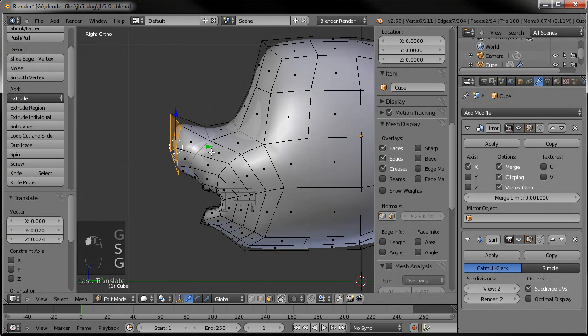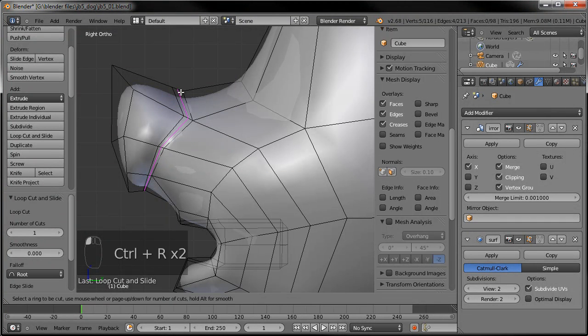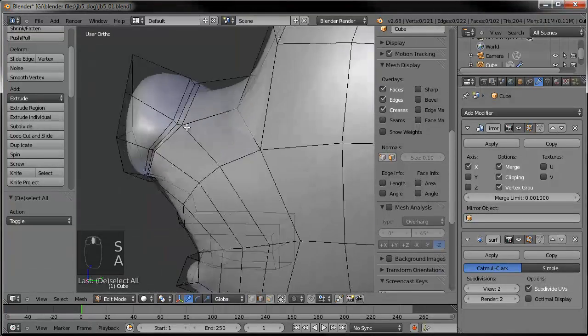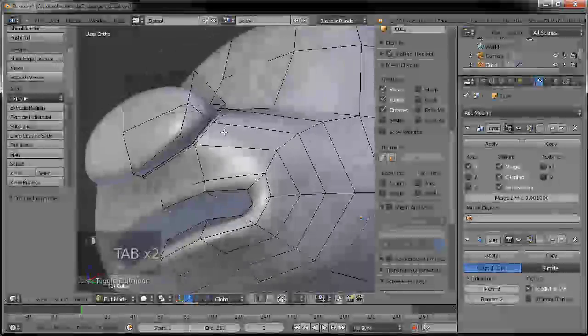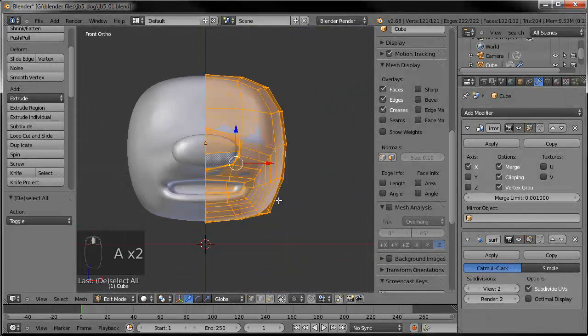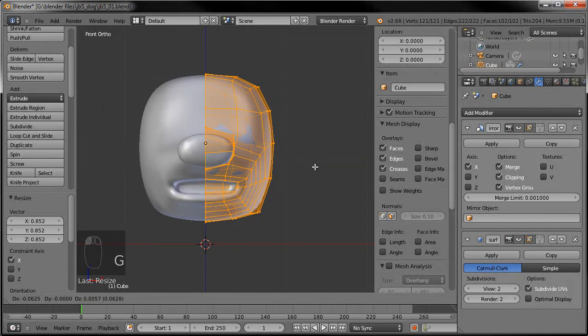So we'll scale that up, go ahead and add a loop in here. And then maybe one more loop in between those two. And scale it down so we have a nice separation there between the nose and the face. If we tab out, you can see it there. Okay. And let's make it a little skinnier because, well, let's make his whole head a little skinnier actually. So we'll just scale it on the x-axis and then drag it towards itself like so.